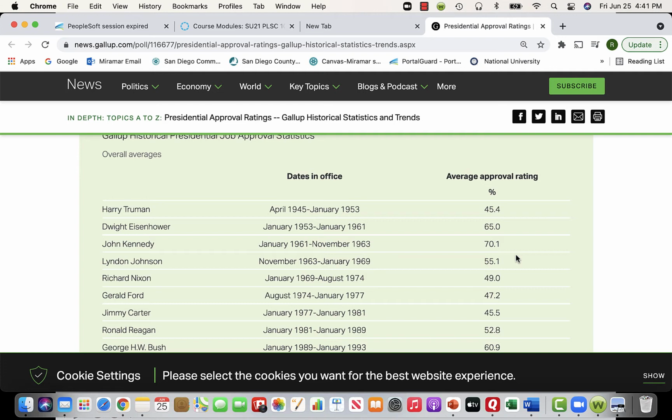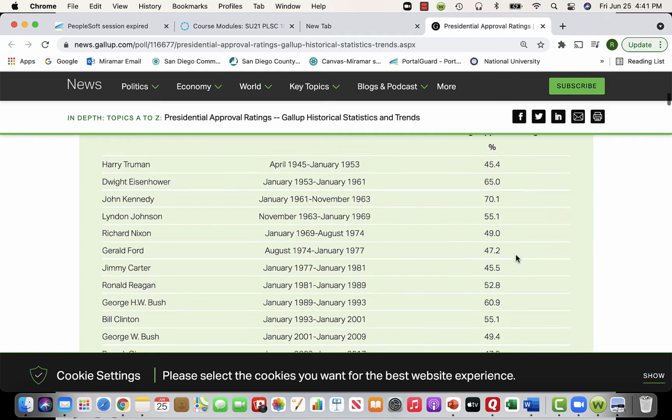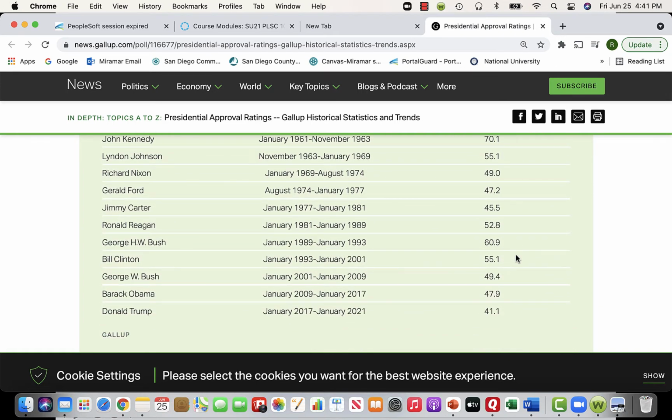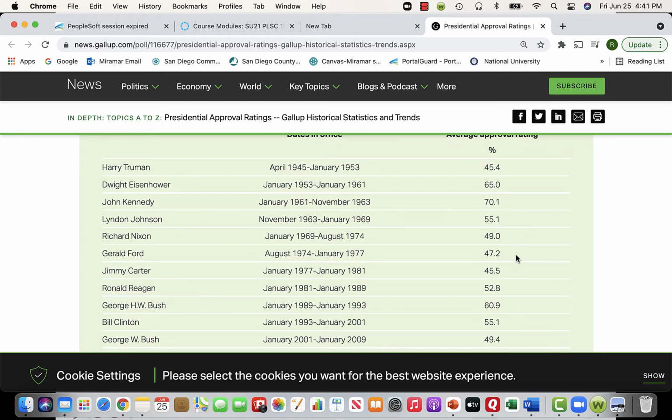So here are the average approval ratings of the presidents from Truman all the way up to Trump. Biden is a separate link, and we'll look at that in a minute. Gallup publishes a daily poll, so we'll look at that in a few. But right now we can look at an approval rating, and go ahead and click on this link in the PowerPoint, and it'll show you the average approval rating here, right?